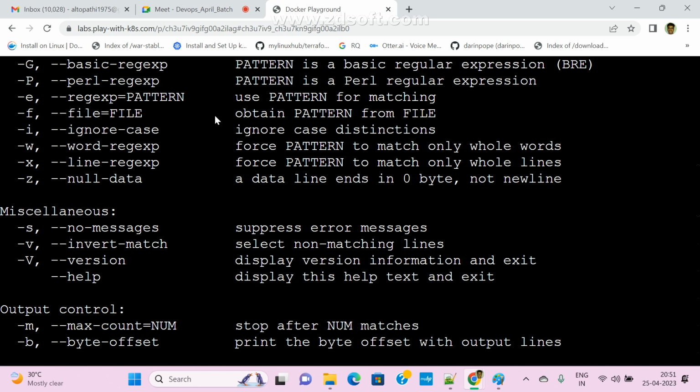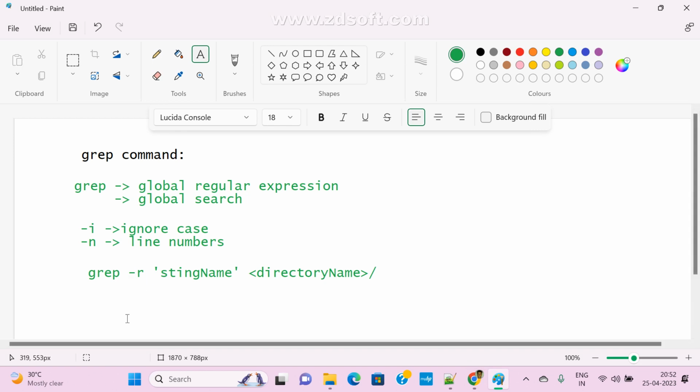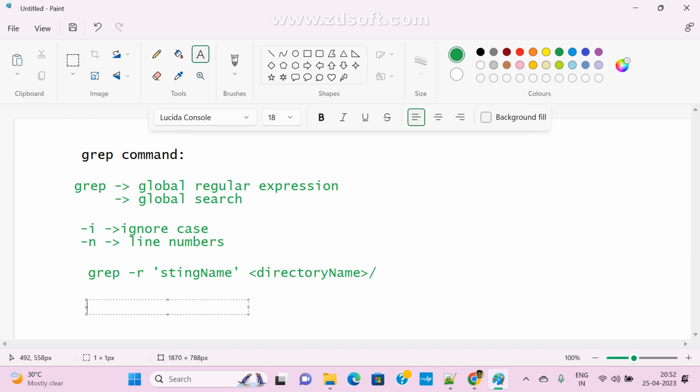Some regular expressions, the grep command won't support. Simply, there is one more command, egrep. Instead of passing like this, now I pass: grep space, here I am passing hyphen e, maven. If you want to search one more string, hyphen e, I am passing Linux, and I am giving devops.txt. Now clear? Matching strings and all it is finding.